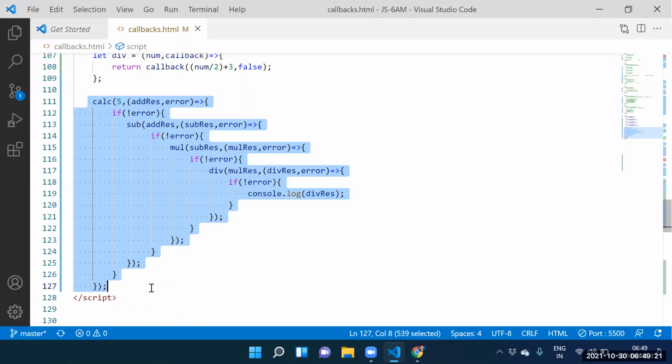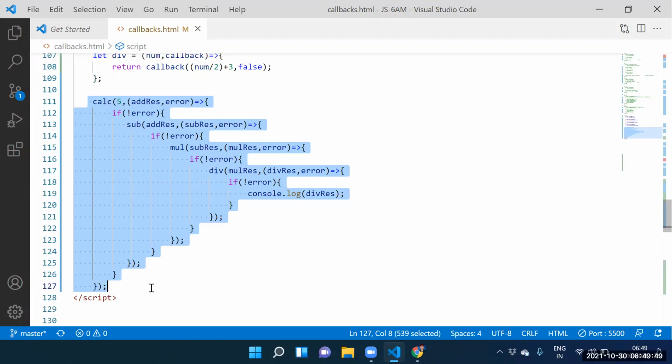This kind of code, what do you call it? Callback hell. Second person depending on first person, third person depending on second person. This kind of dependency code, technically we call callback hell. But never write callback hell code. While working with companies, never write callback hell code.